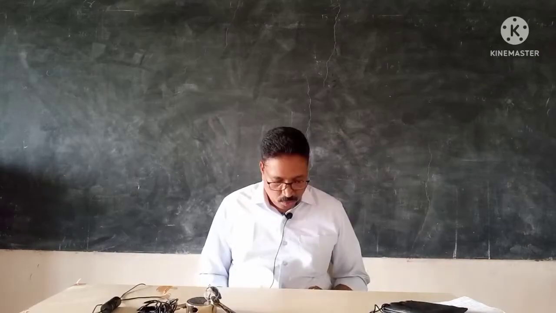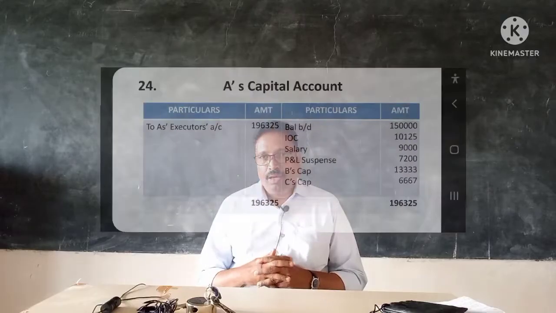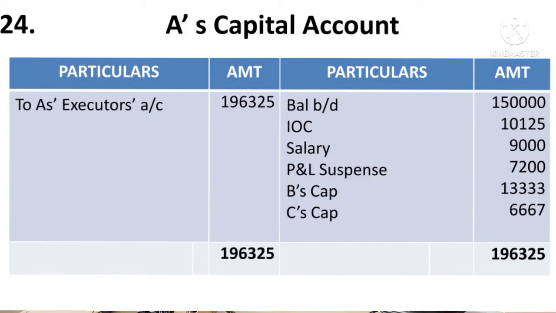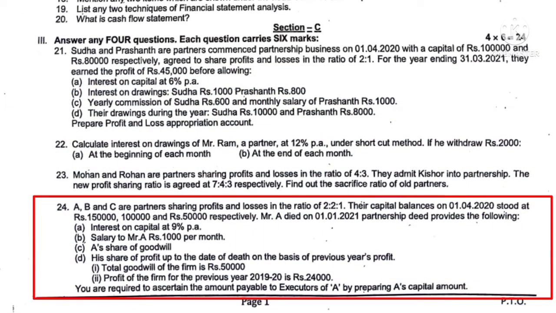Question number 24. Here you have to prepare the deceased partner's capital account. A is the deceased partner. So draw the capital account of A. After drawing the capital account, first you record the opening balance of A at the time of death. Here it is given in the problem, A, B and C are the partners. They are sharing the profit and losses in the ratio of 2:1, and their capital balances on 1st April 2020 stood at rupees 1,50,000, 1 lakh and 50,000 respectively.